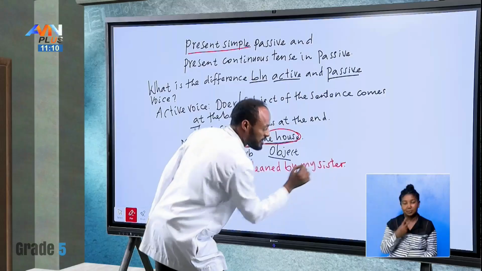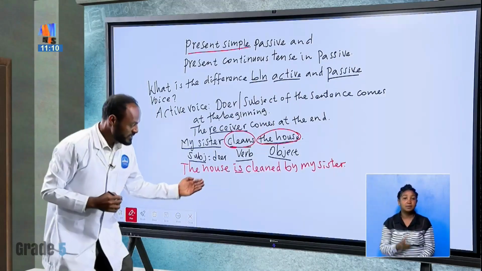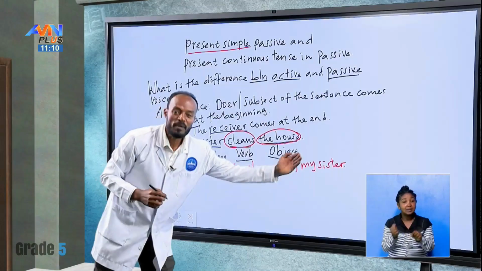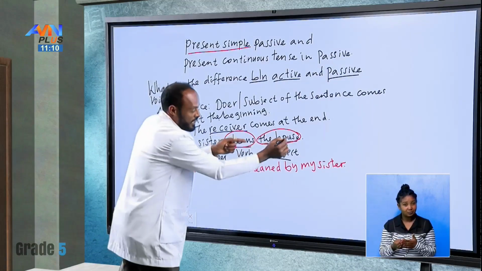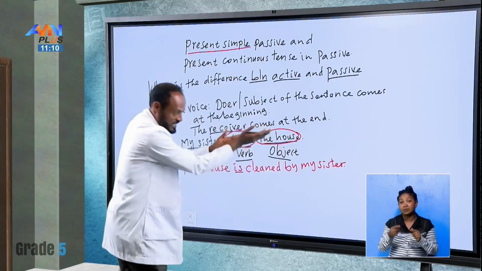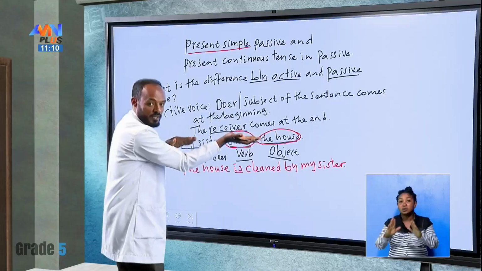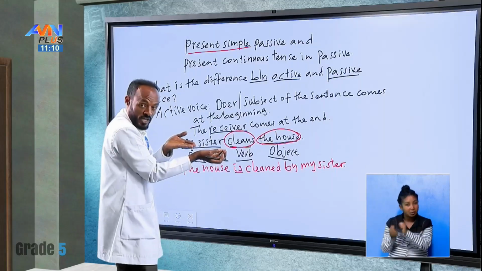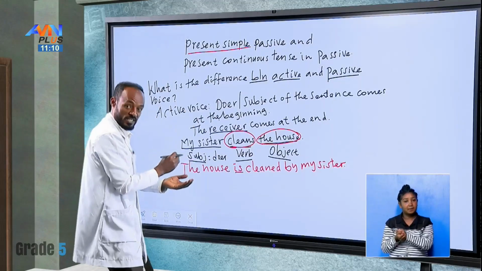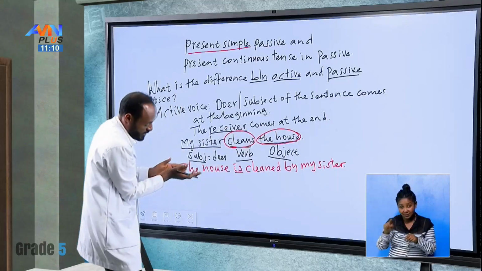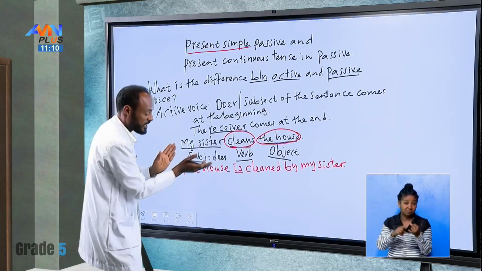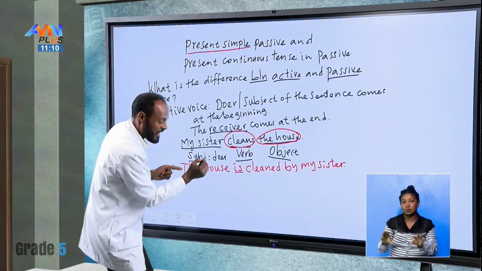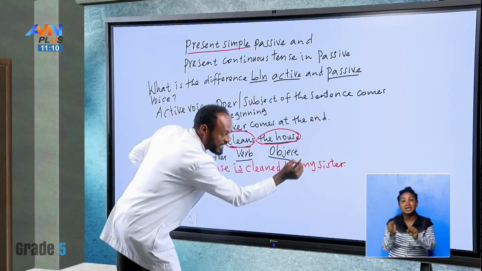Look. The house is cleaned by my sister. So, in the active voice, the house is in the place of what? Receiver, because it is the receiver of the action. But in passive voice, it comes at the beginning of the sentence. Is it clear? I hope it's clear. Nice student. So, the house is cleaned by my sister.